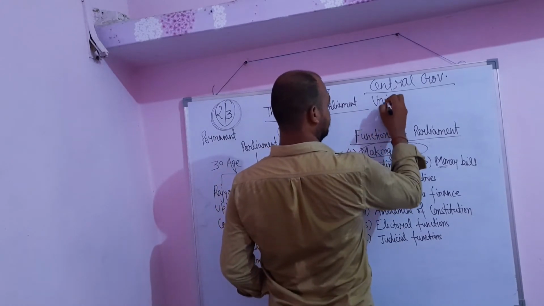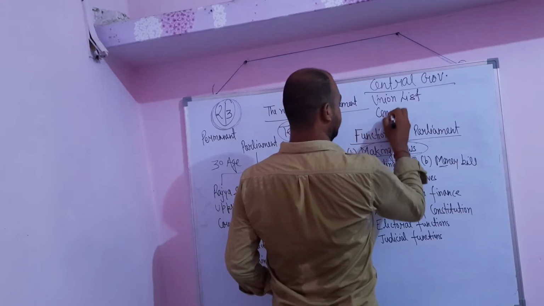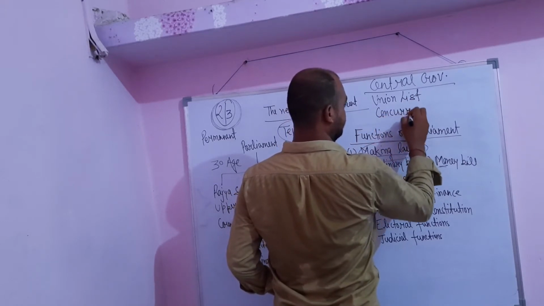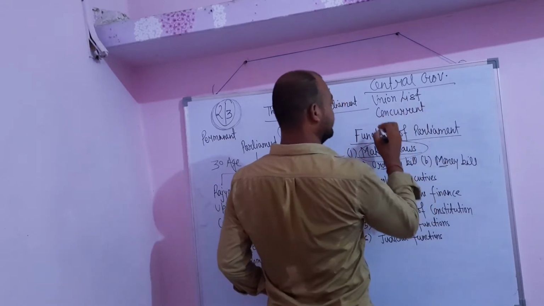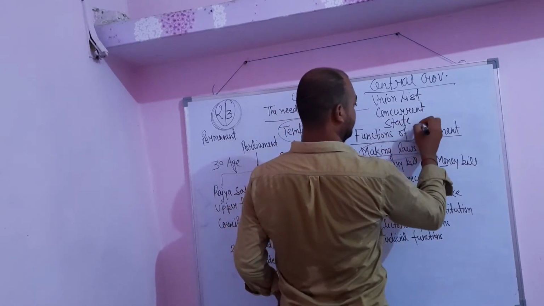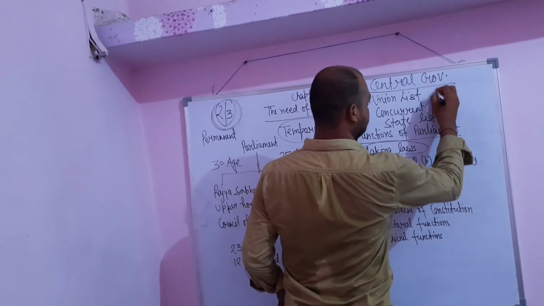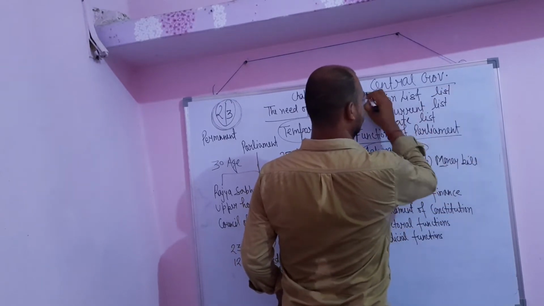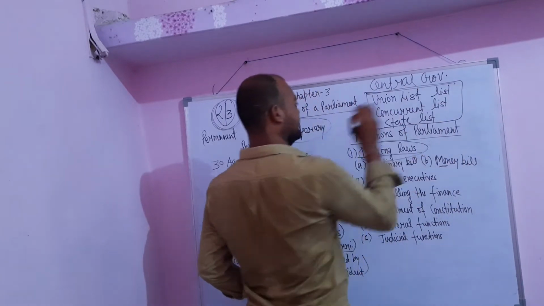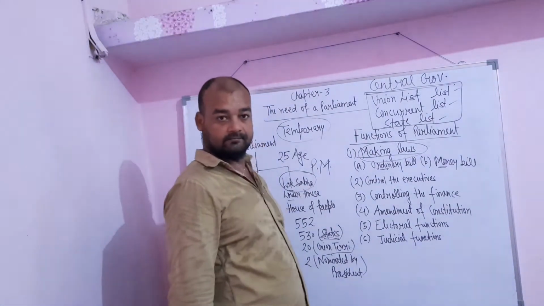Union list and the concurrent. In special case only, it can make law on the state list also. Now what are these three? Union list, concurrent list and the state list.